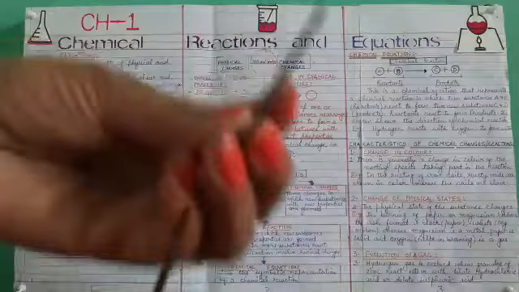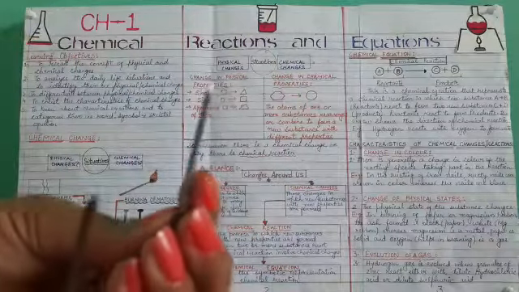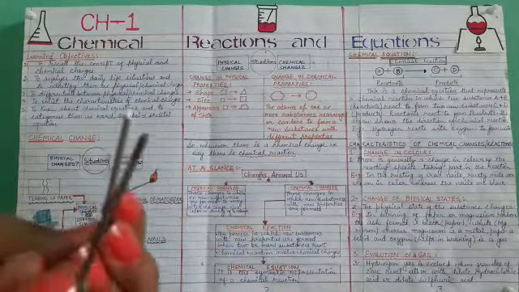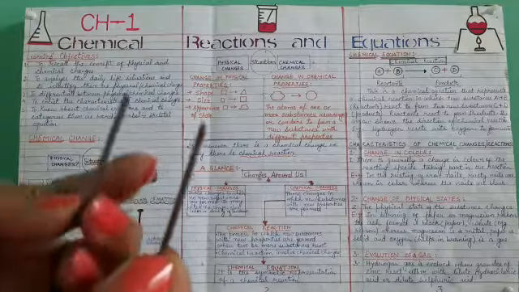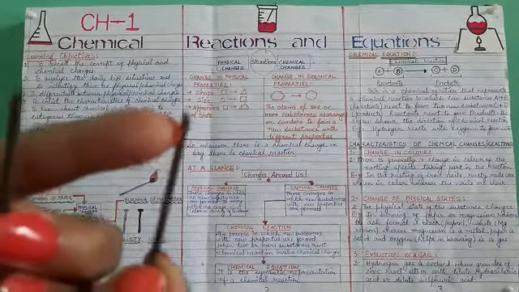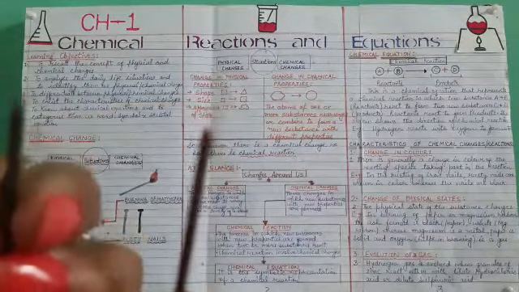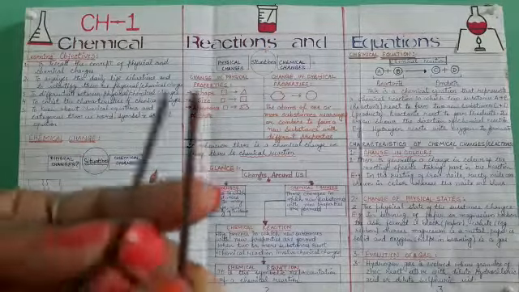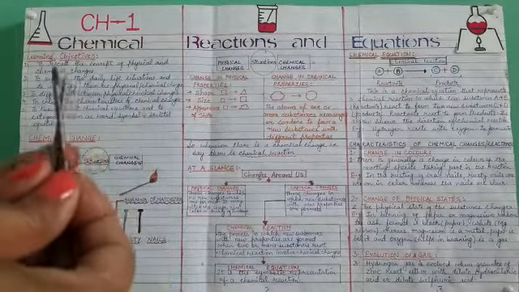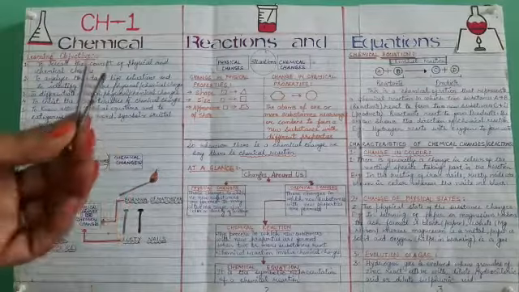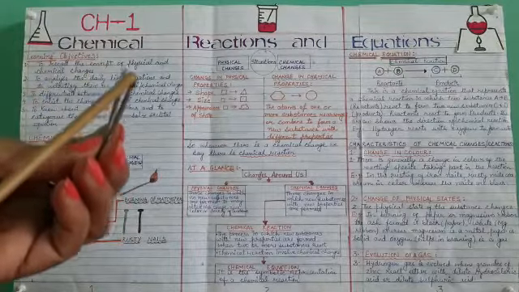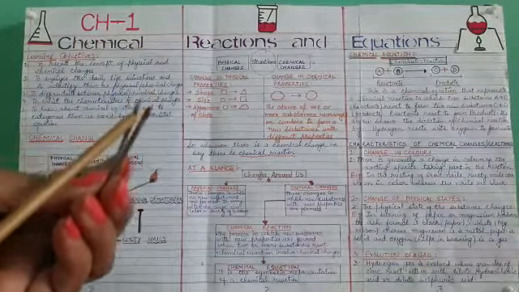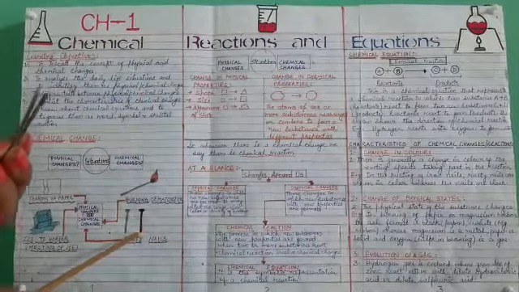One is a new nail that has not been rusted, and on the other one you can see a brown substance that has formed on the tip of the nail. That is the rusty nail, and in these two nails you can see a new substance has been formed on the tip, a brown colored substance, and it has become rusty.